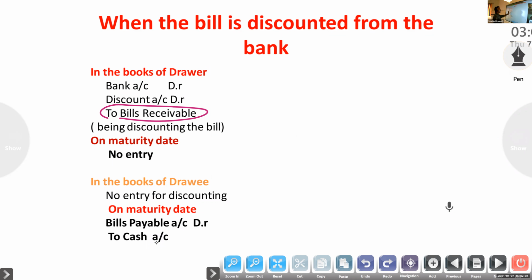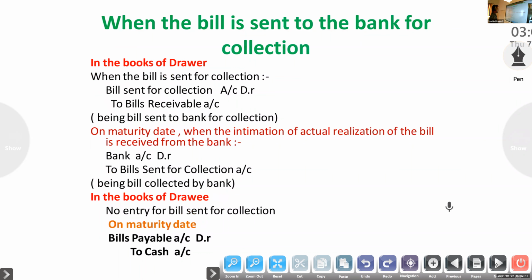In the books of the drawer: bank account debtor, discount account debtor to bills receivable. At the time of maturity, no entry, because we already got the amount from the bank. Then, when the bill is sent to the bank for collection, for keeping the bill till the date of maturity, and then they will collect the amount from the drawee, what is the entry first?